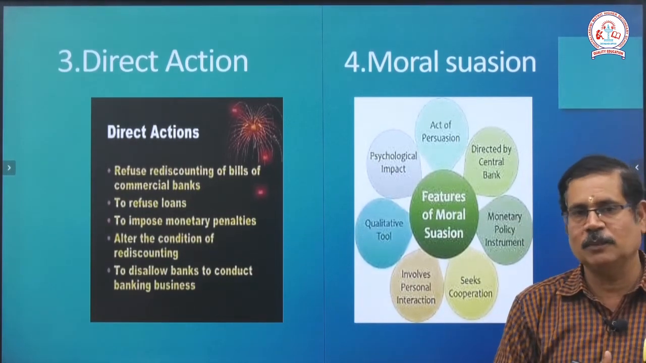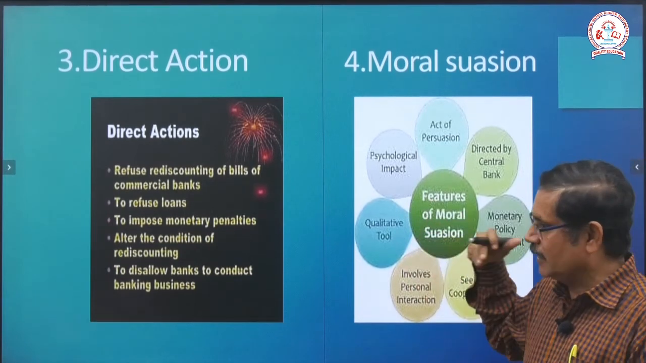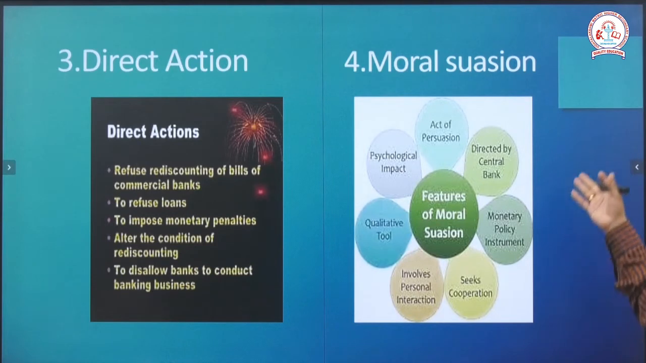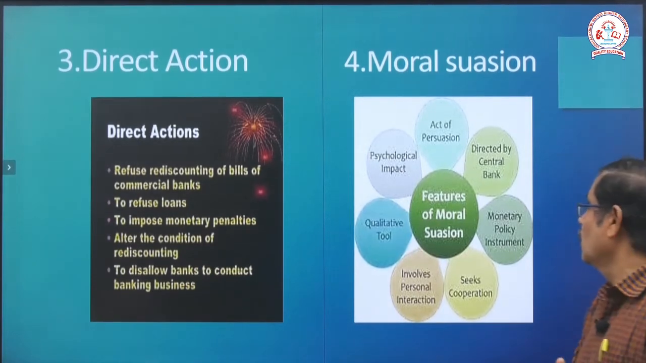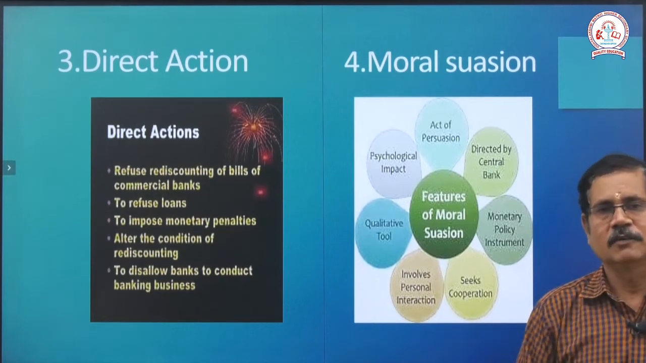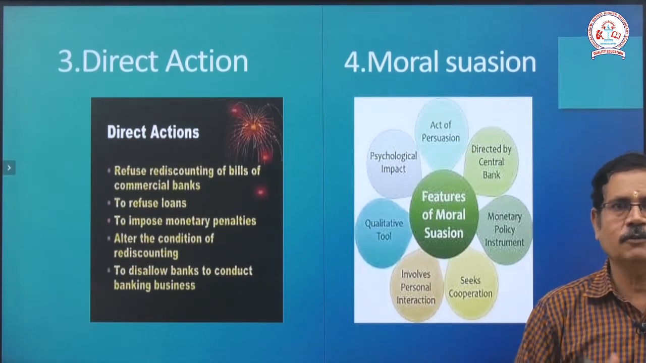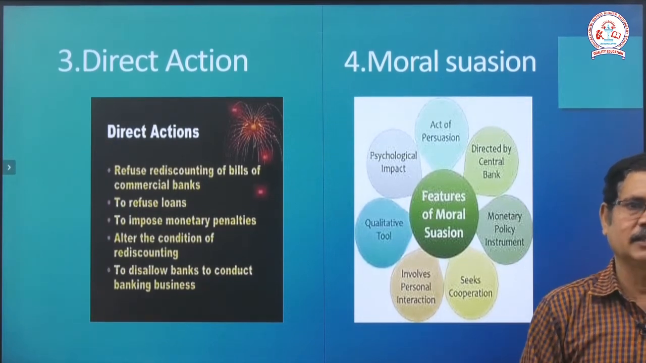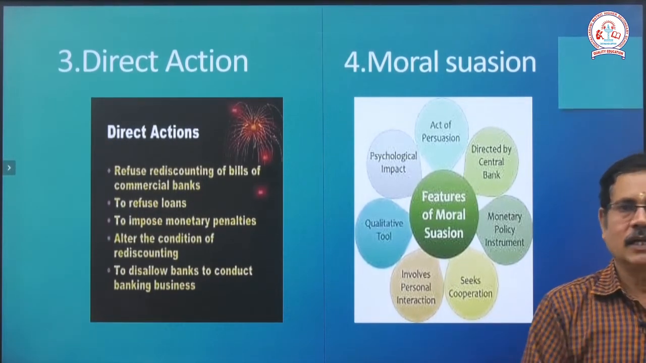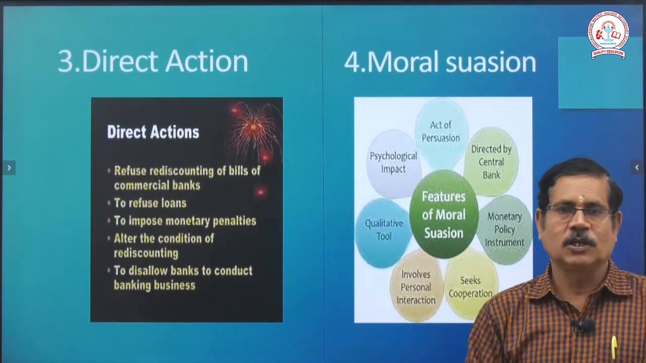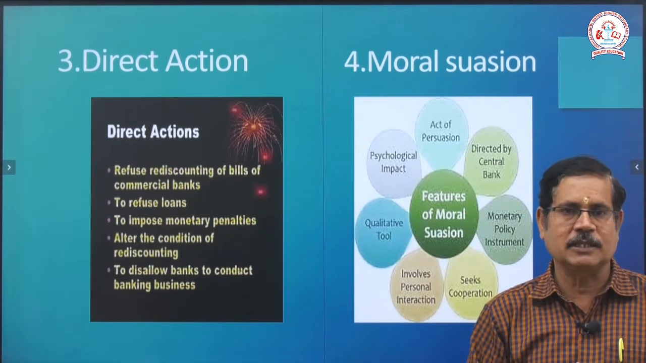The Reserve Bank of India, as a supervisory body, takes direct action against commercial banks, industrial banks and other banks too. Coming to the last, fourth heading, the name is moral suasion. Moral suasion is the main moral tool of the Reserve Bank of India, an act of persuasion. The central bank gives direction on how to run the business, how to get deposit money, and how to give benefits to commercial customers.